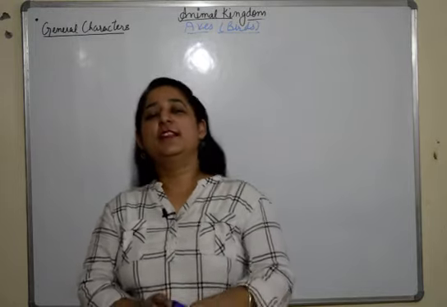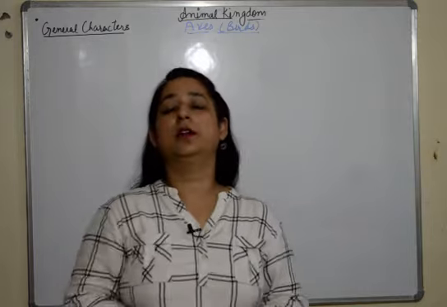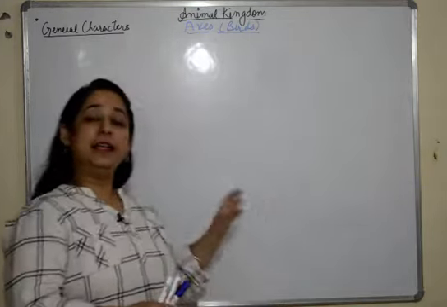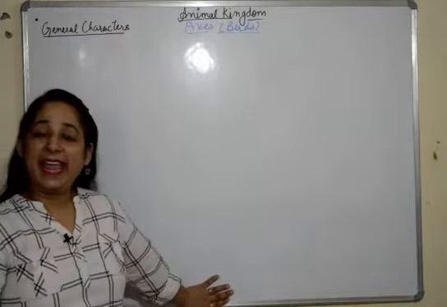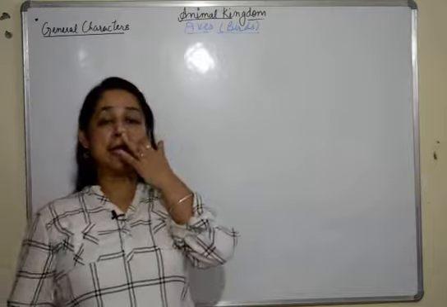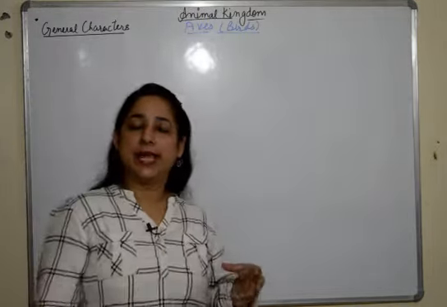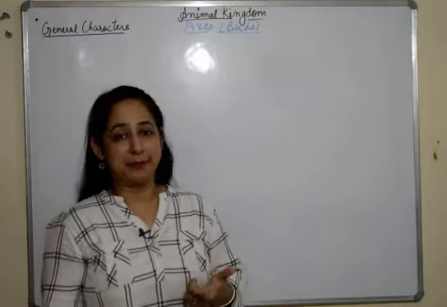Hello everyone, this video is in continuation to our previous videos where we are discussing the different phyla of the animal kingdom. In the last video we discussed the examples of reptiles. In this video we'll talk about aves, birds. We'll talk about all the characters, the flight adaptations, the specific characters, the general characters of aves and birds, and in our next video we'll take its examples.